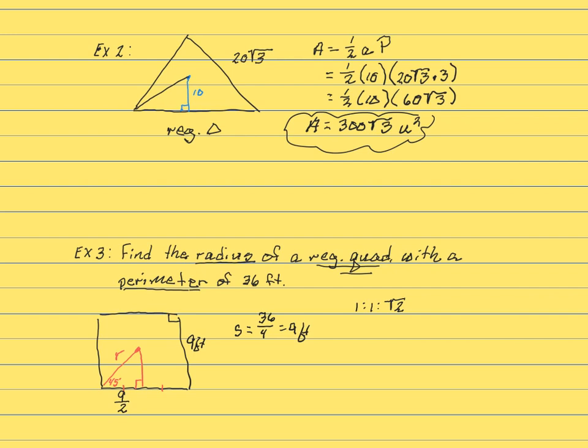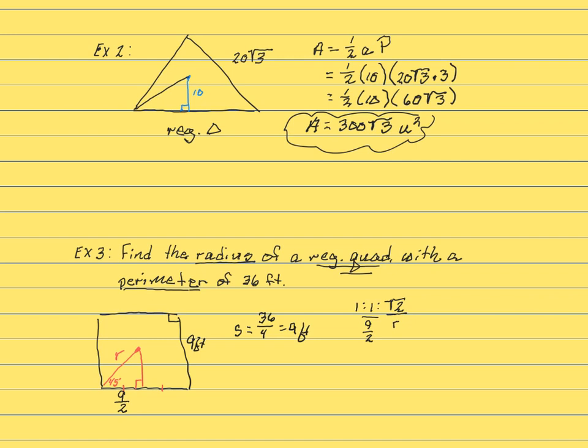So working with my special right triangle, the leg is 9 halves, and I'm actually looking for the radius, which with respect to my right triangle is the hypotenuse.